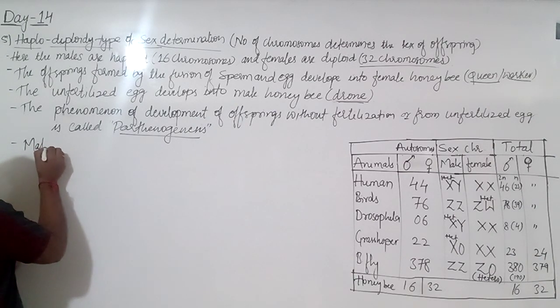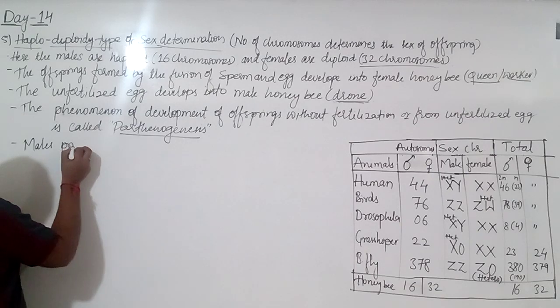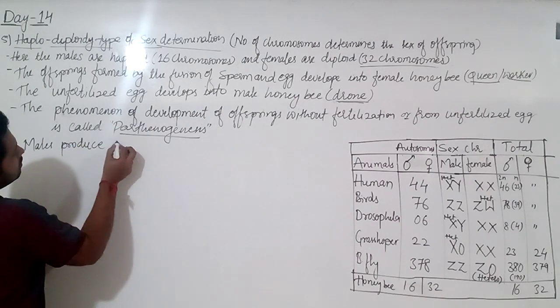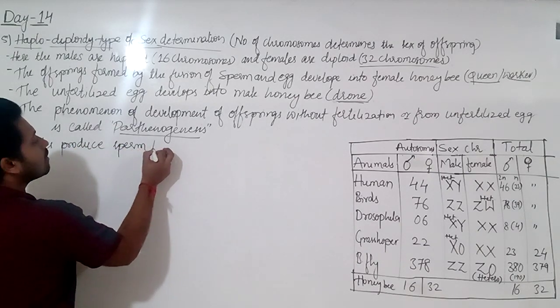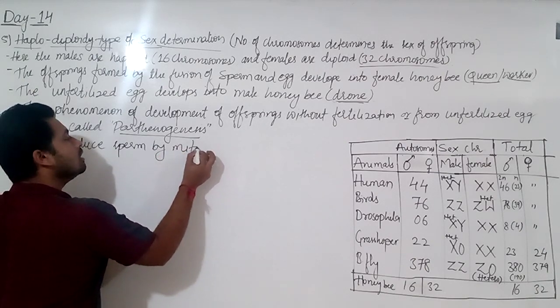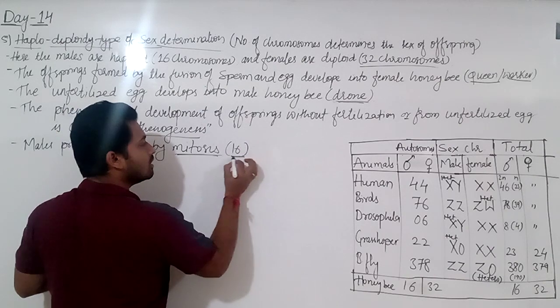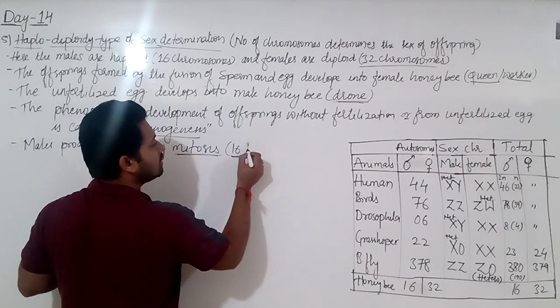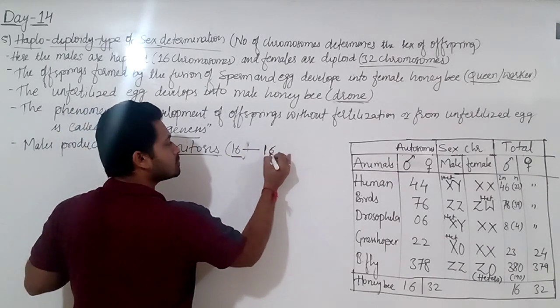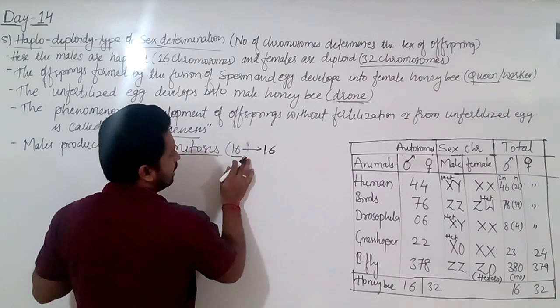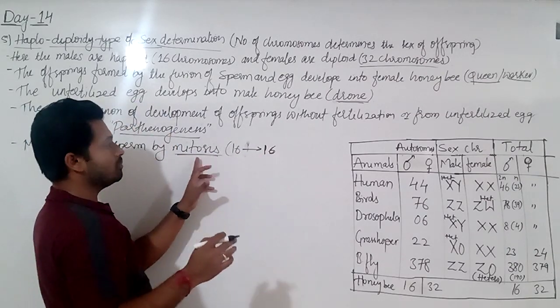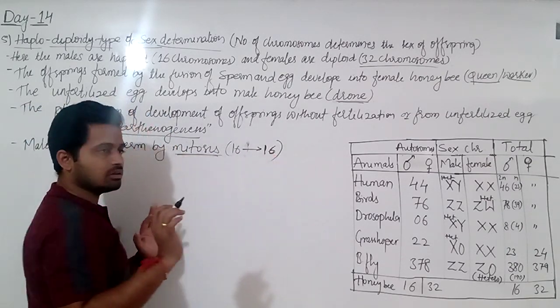Males produce sperm by which method I told? Equational division, mitosis, because they are already 16, and mitosis will produce again 16 only in the sperm also. That is why the males produce sperm by mitosis, 16 in 16 comes.